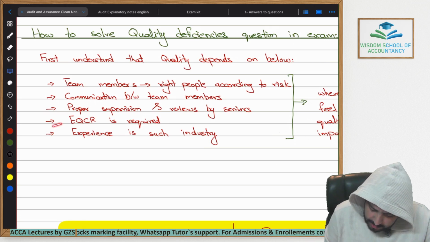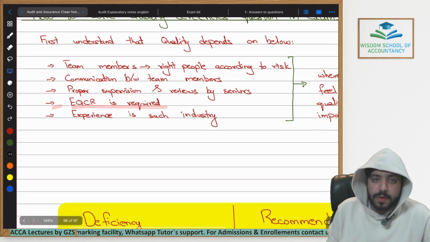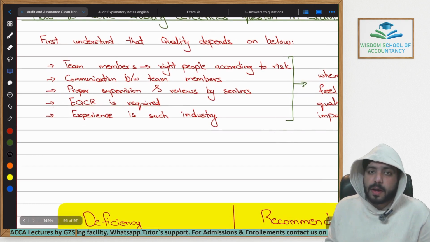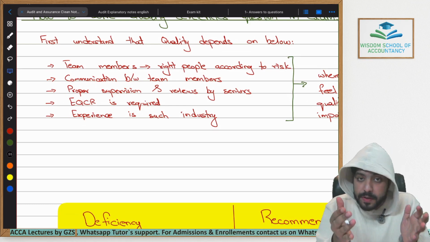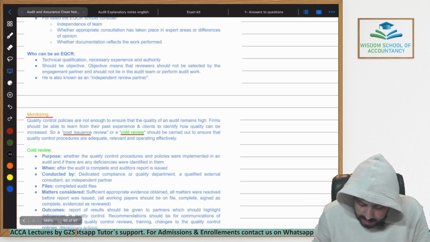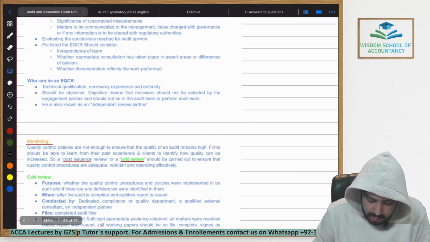The second last thing is that EQCR is required. Always check whether it is a listed company or a non-listed company. If it is a listed company, if there is public money involved in that company, we read within the previous lecture as well that EQCR is required in that case.